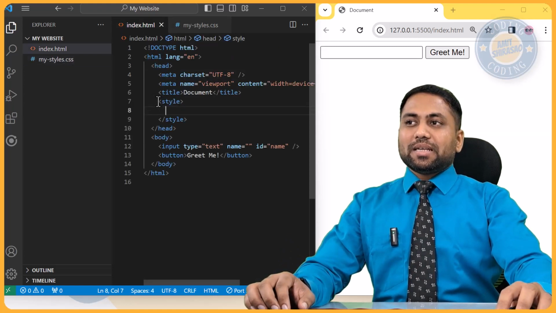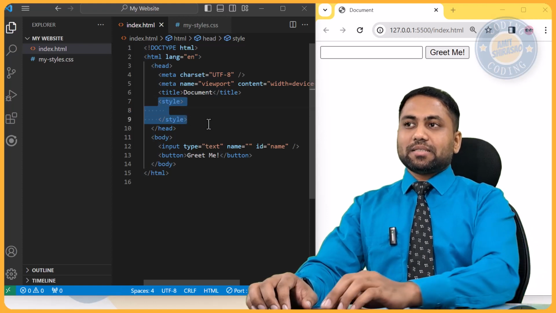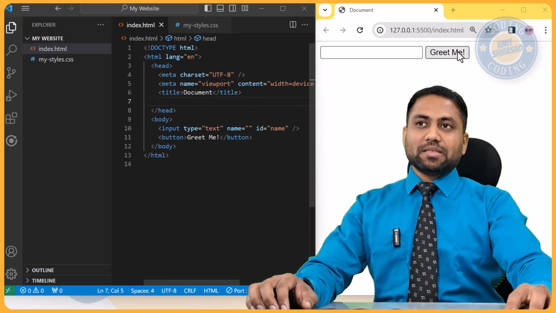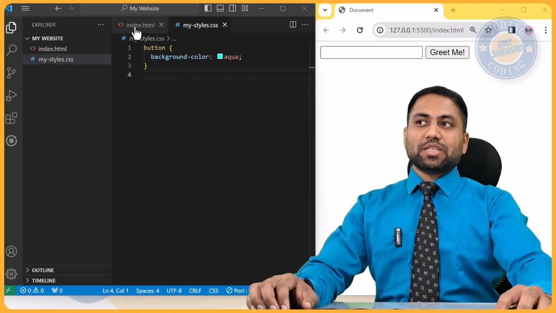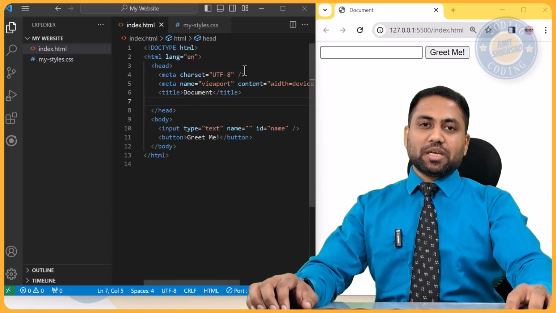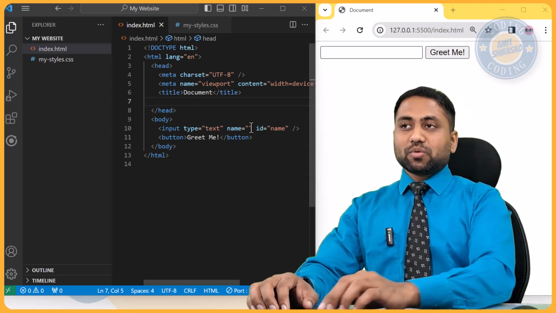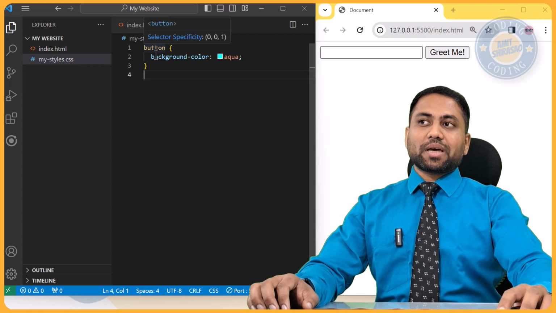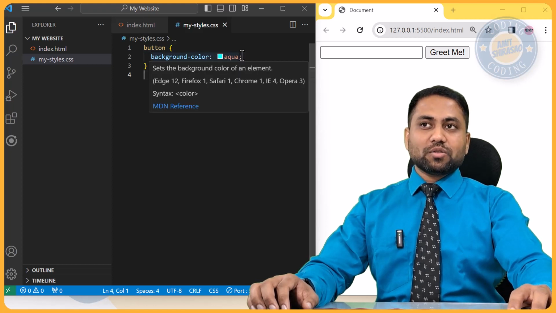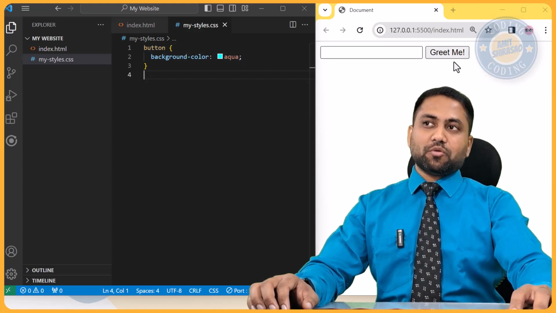Here you don't need a style tag, you need a link tag instead. Notice that here style is not getting applied because this file is not linked to your HTML and we are only viewing this HTML file. Now as soon as I link this file, it will understand that all the buttons should have a background of aqua color. So you will see that aqua color appearing over here.